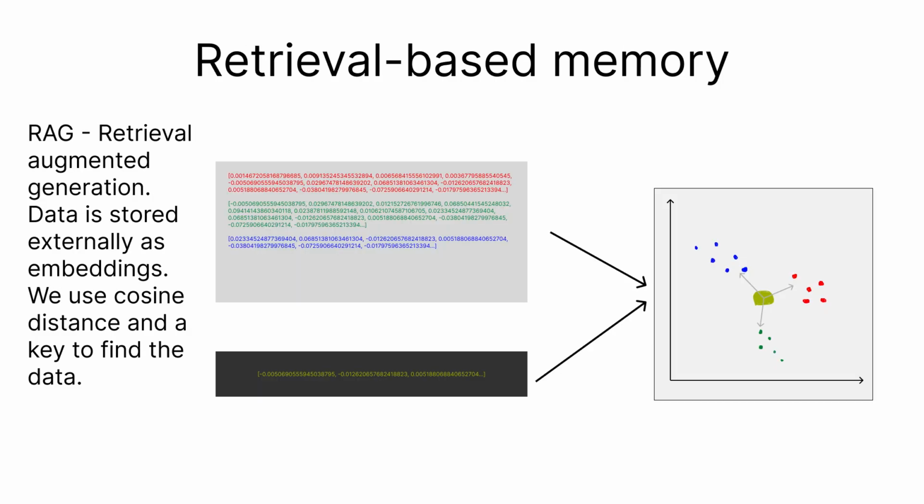Another form of memory is a retrieval-based memory. Instead of storing information inside weights, we store it externally and retrieve it when needed. A popular example is retrieval augmented generation, or RAG. In RAG systems, text is converted into embeddings and stored in a vector database. When a user asks a question, the system searches for similar embeddings using cosine similarity and retrieves the most relevant information. Unlike neural network weights, the memory can be modified without retraining the model.